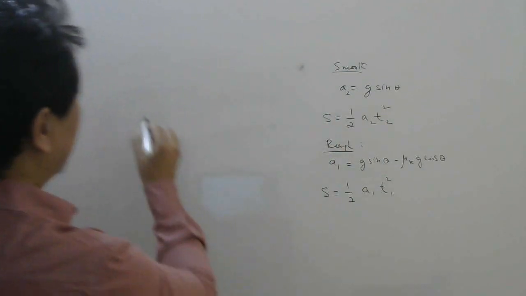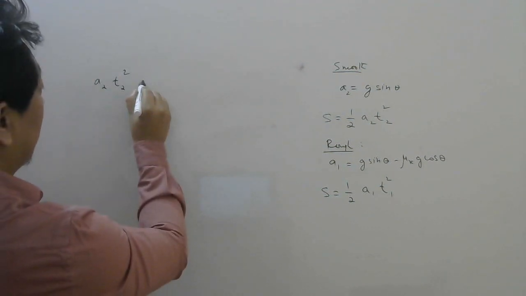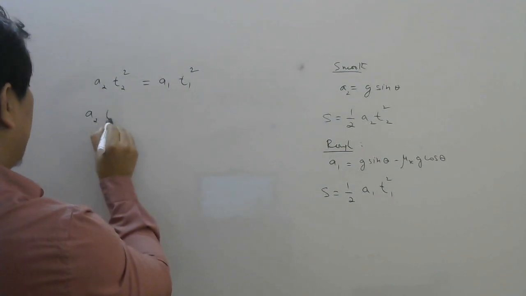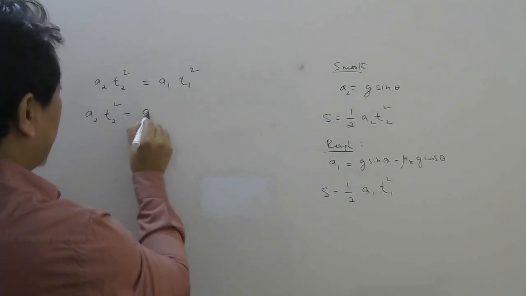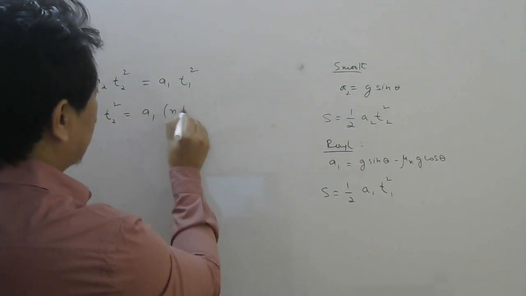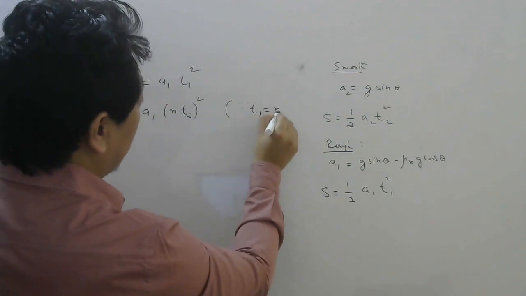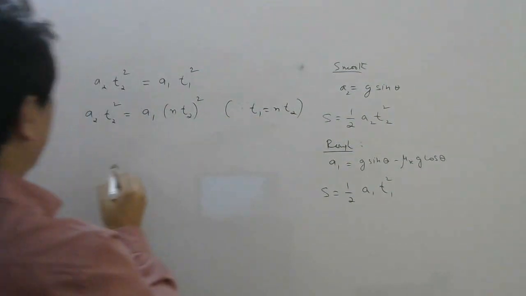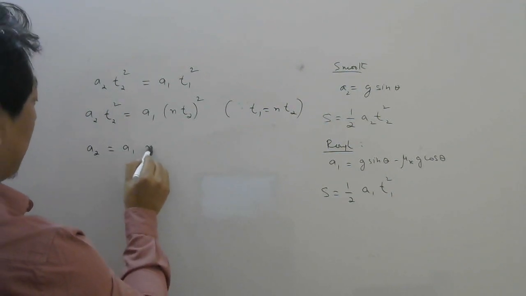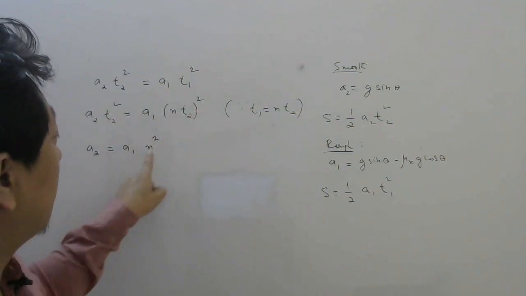The half will cancel, so a2 t2 square, which is for the smooth plane, is equal to a1 t1 square. So a2 t2 square will be a1. Now, time taken in the rough plane was given n times time taken in the smooth plane, right? It was given t1 is equal to n times t2. So substitute here. t2 square will cancel, so a2 will be a1 n square. So t2 square here will cancel, n square will be left.